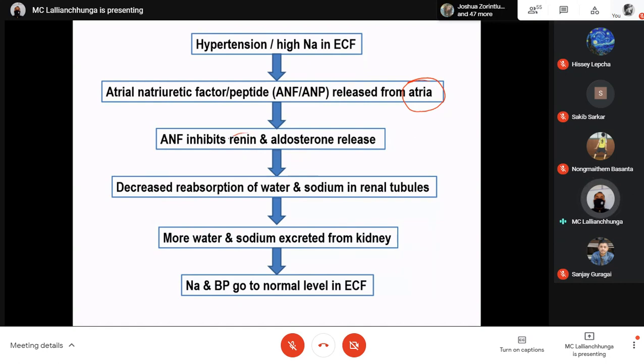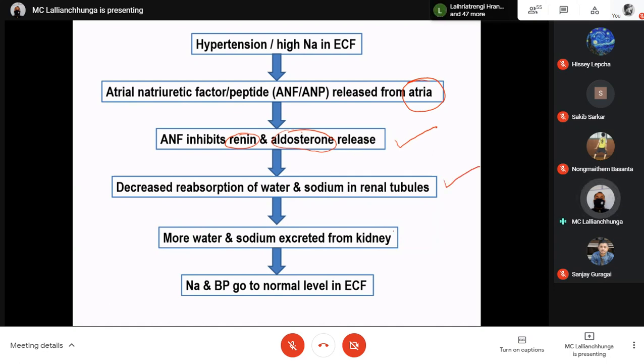It will inhibit renin and aldosterone release, and there will be decreased reabsorption of water and sodium in the renal tubules. Just like the previous one, the opposite will happen: inhibition of renin means inhibition of aldosterone release. No aldosterone means reabsorption of sodium and water in the renal tubule will be suppressed.